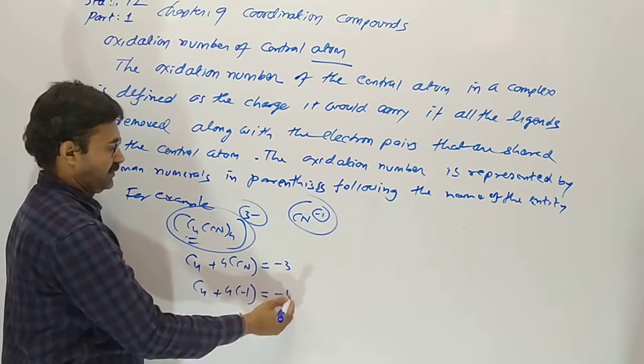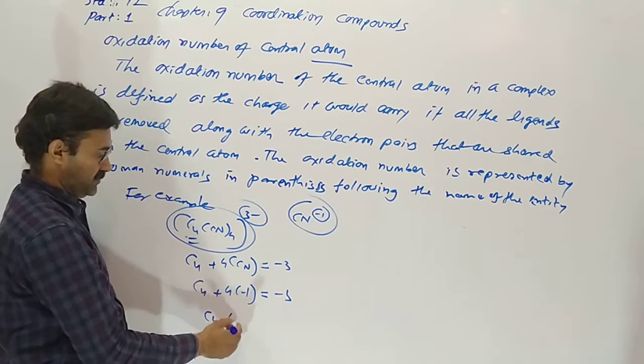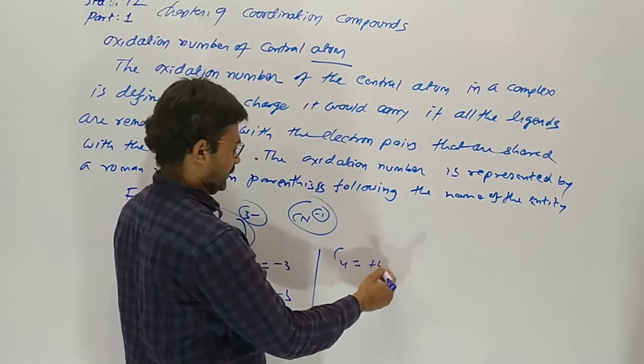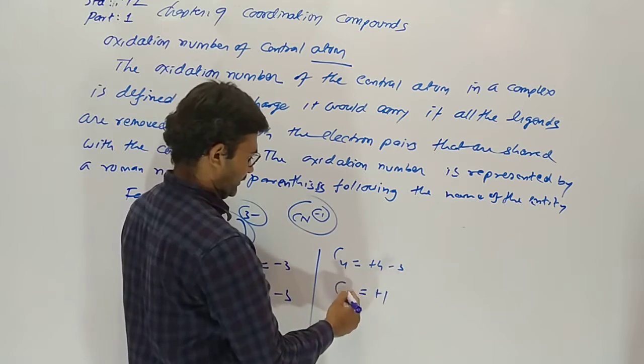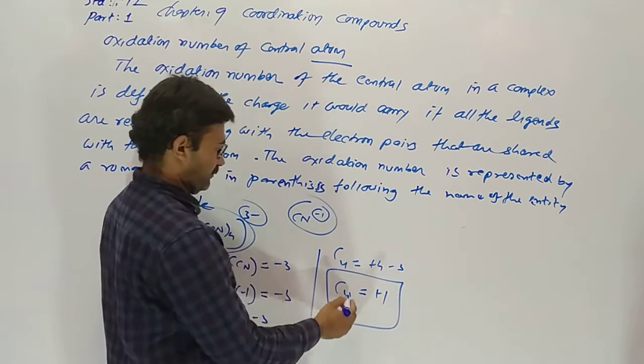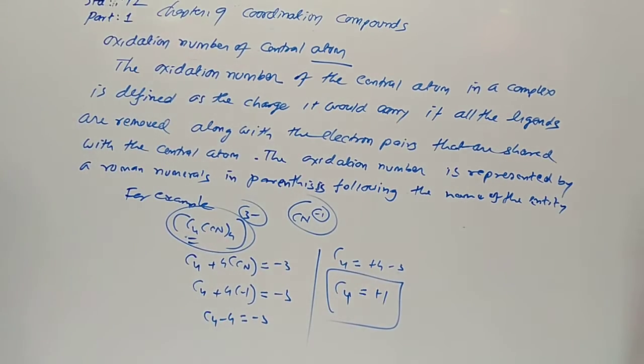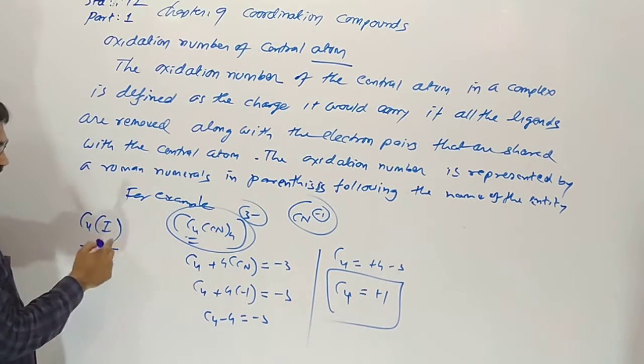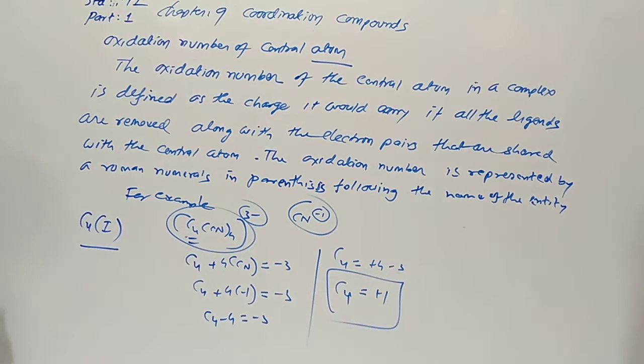So total cyanide are 4, so -4. So here will be +4 -3, so copper will be +1. So it is written as Cu(I), copper with Roman digit 1 in bracket.